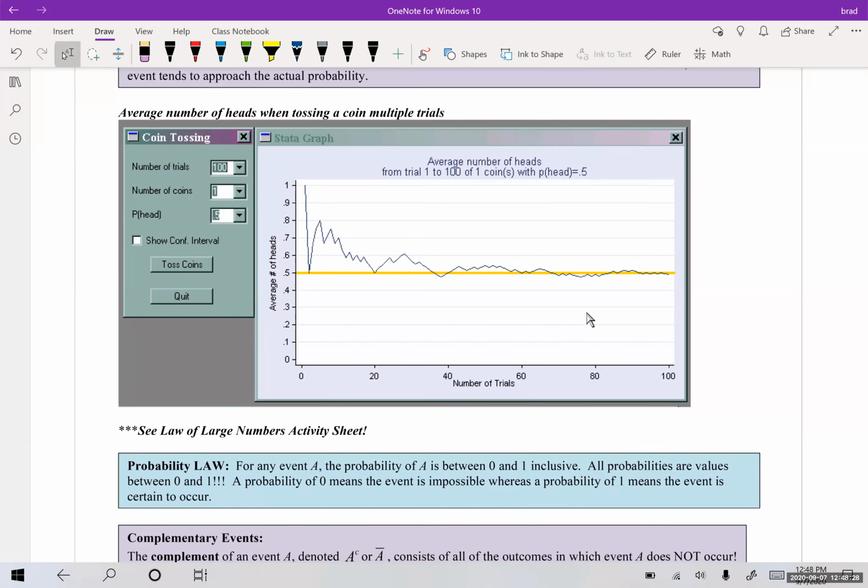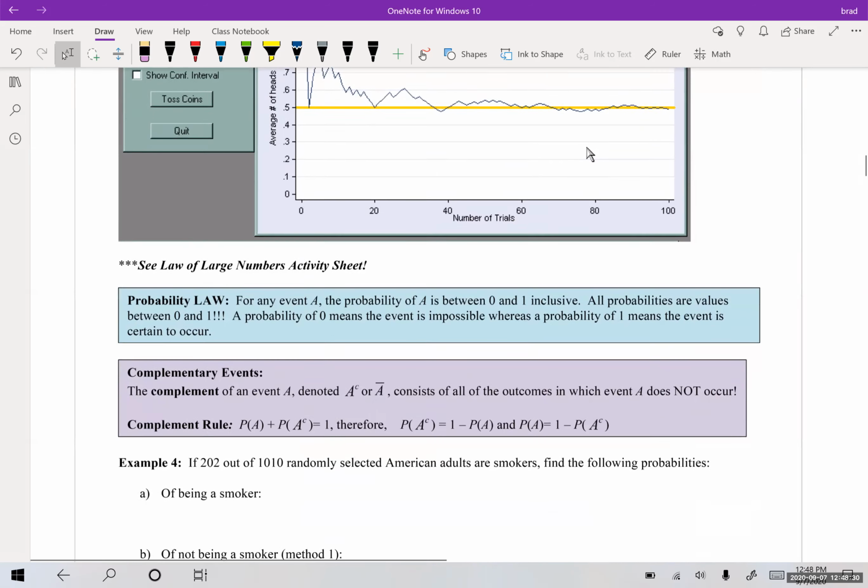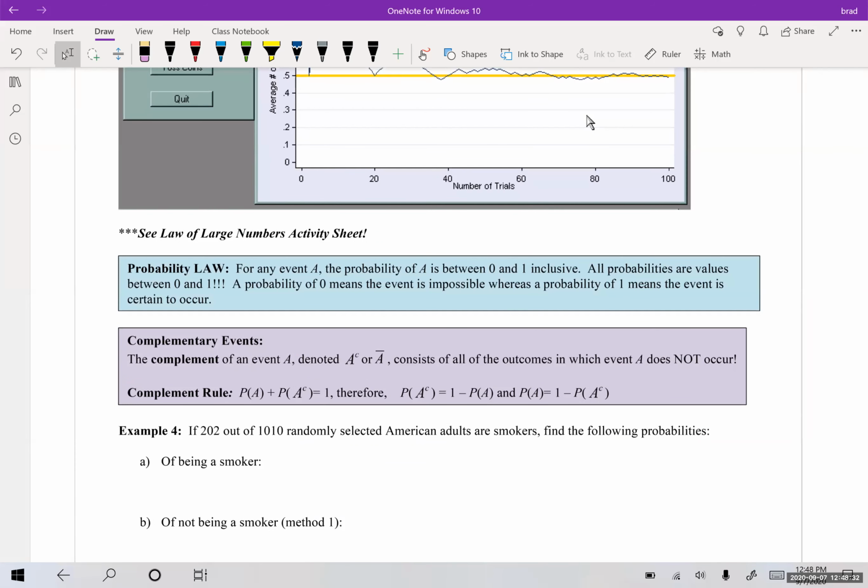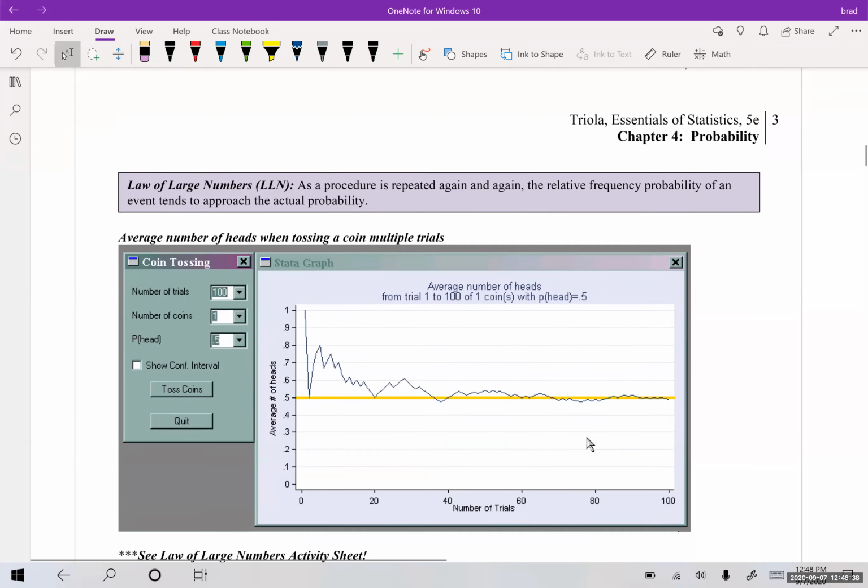Okay, so now let's talk about the law of large numbers. Okay, so law of large numbers says for any event A, hold on. Oh, right up here, sorry. So law of large numbers, LLN: as a procedure is repeated again and again, the relative frequency probability of an event tends to approach the actual probability. So here they show flipping a coin, 1 to 100, and how many were heads and how many were tails.